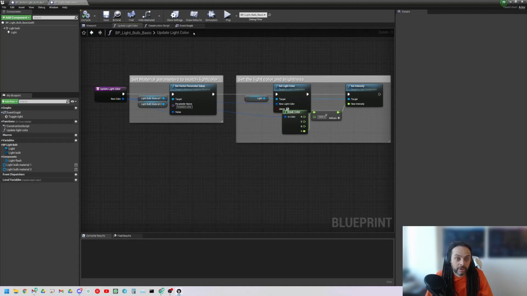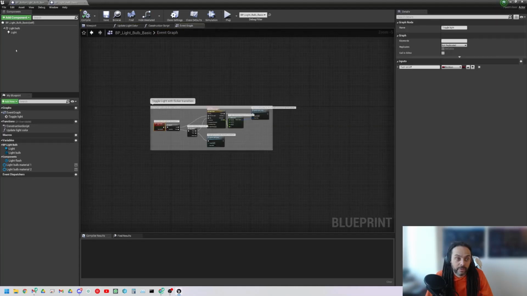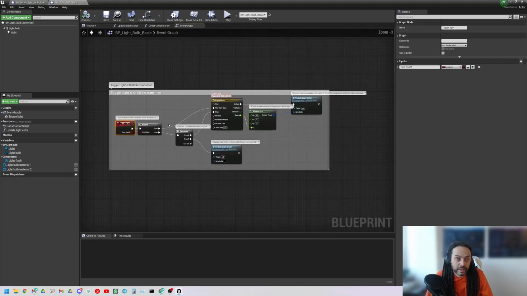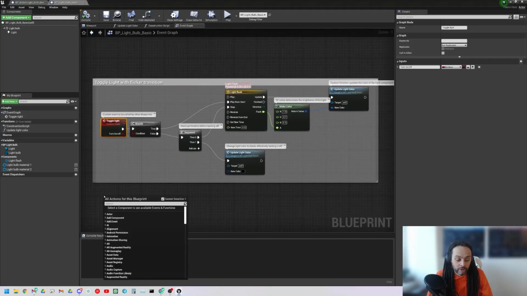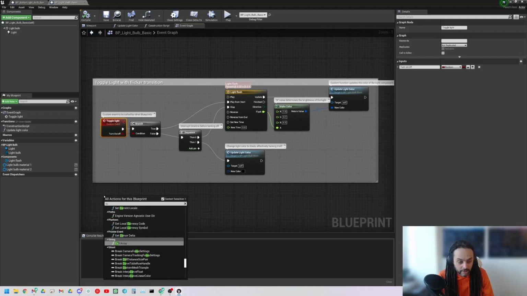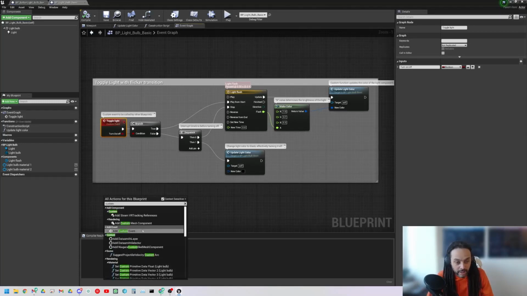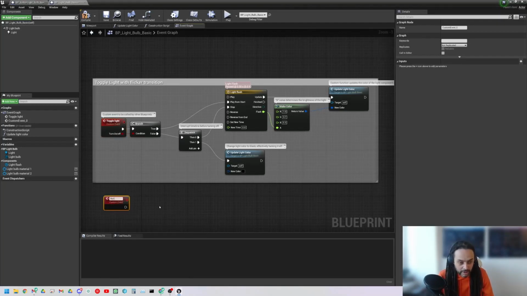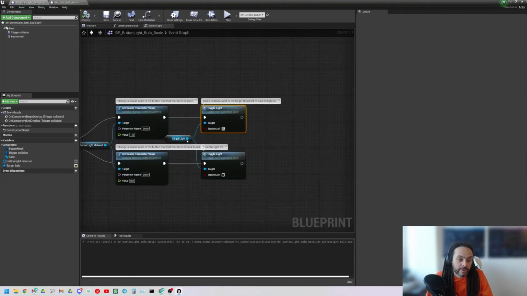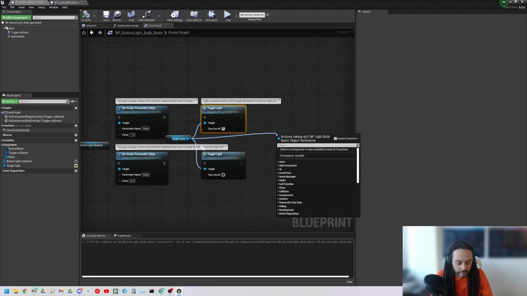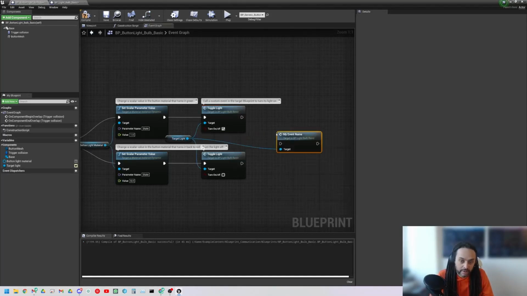Okay, we'll not dive into that too deeply, but we can see here inside the event graph, he has this toggle light event, and basically what someone has done to create that is they've just created a custom event. So they've gone add custom event, my event name. Okay, and with the reference over here, they simply dragged it out and selected their event. Okay, so super powerful, direct communication, this is called.